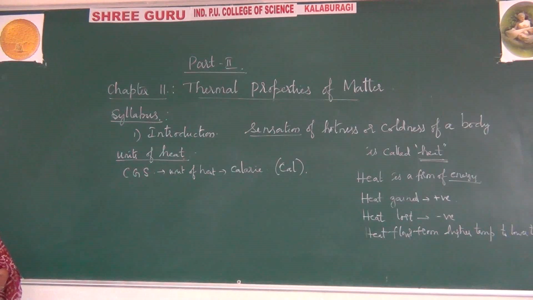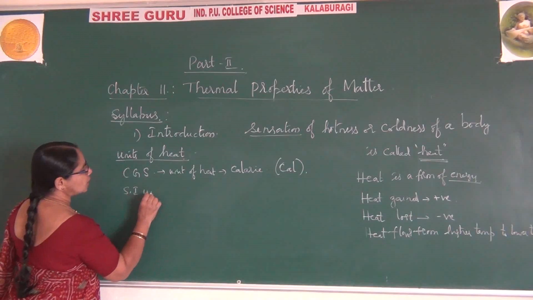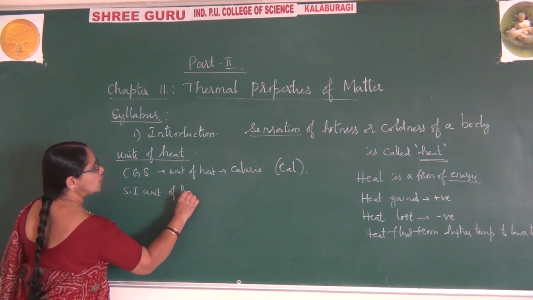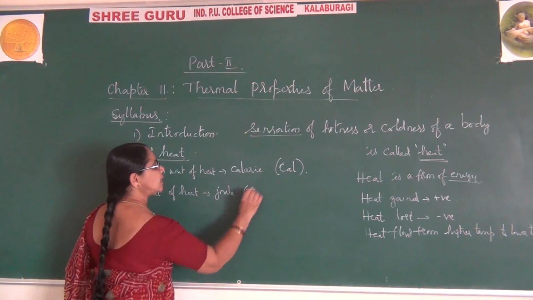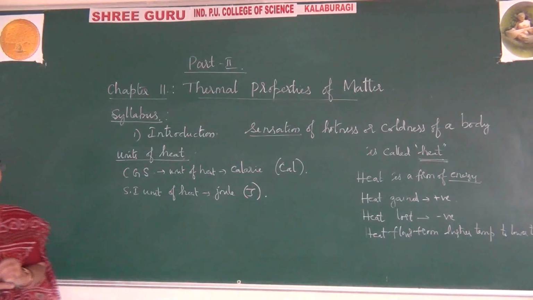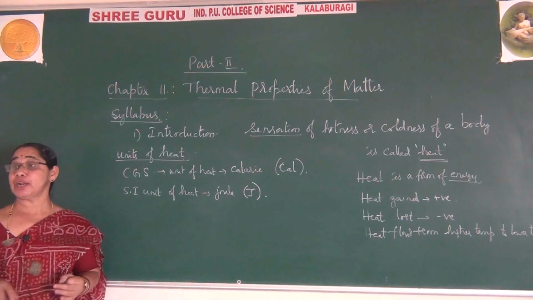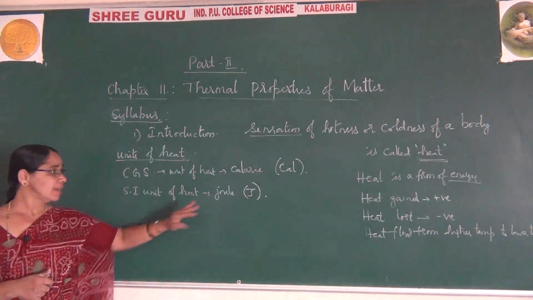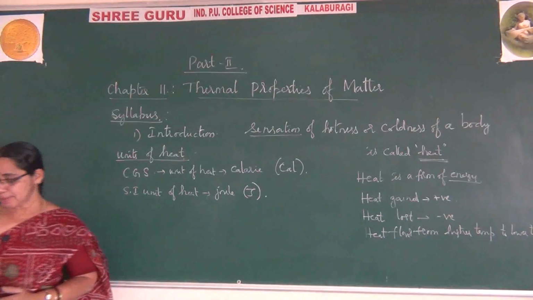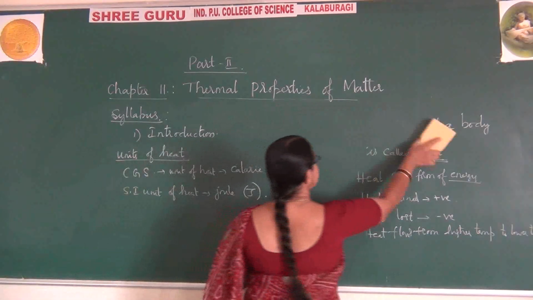In the SI system, the SI unit of heat is the joule, named after a scientist and represented by capital J. The one joule we call the mechanical equivalent of heat according to Joule. Let me tell you briefly how he has explained Joule's mechanical equivalent of heat, then you will understand.